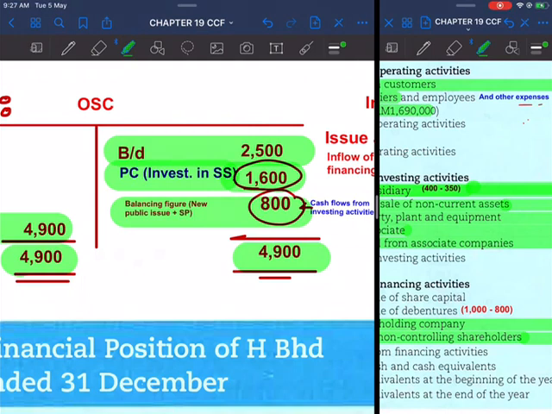So increase in ordinary shares during the year with regard to the balancing figure here. What makes it increase? Of course, it could be bonus issue, it could be rights issue, it could be new issue of shares. So if it is bonus issue, it does not involve cash.